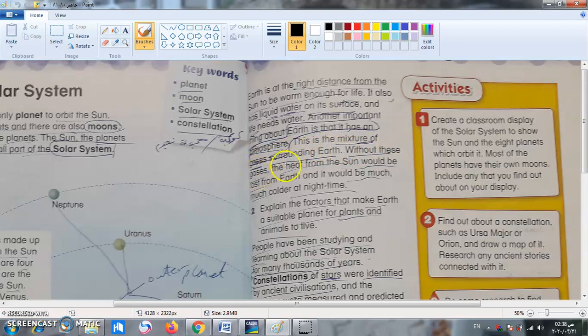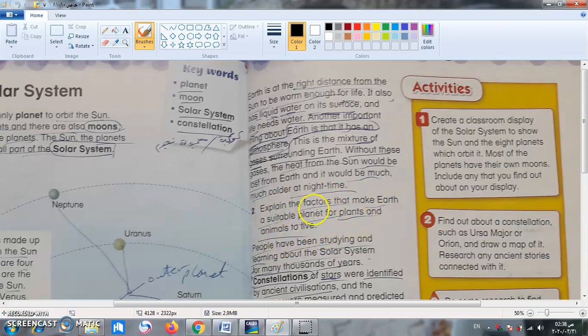Without these gases, the heat from the sun would be lost from earth and it would be much colder at night time. If we don't have an atmosphere, we don't feel the warmth of the sun, and we will feel so cold. Number 2, explain the factors that make the earth a suitable planet for plants and animals to live.